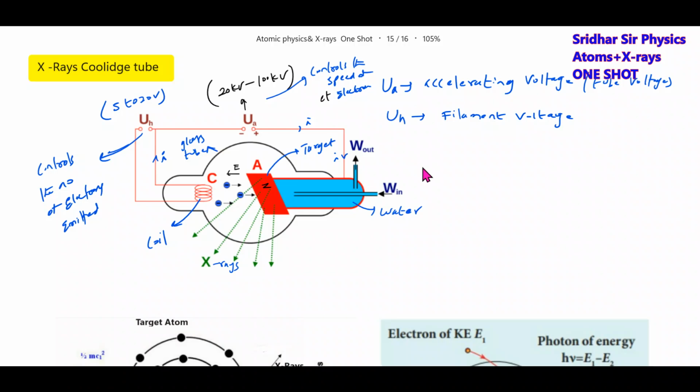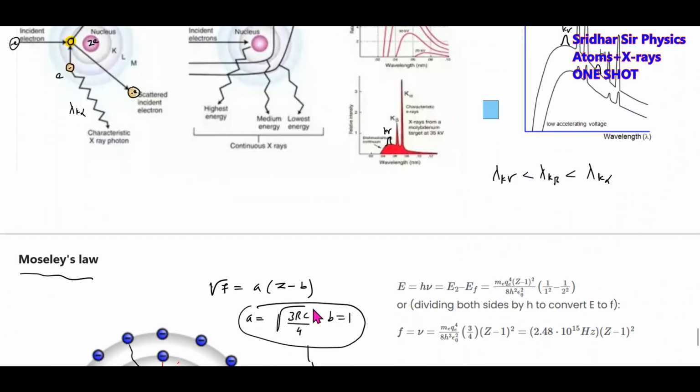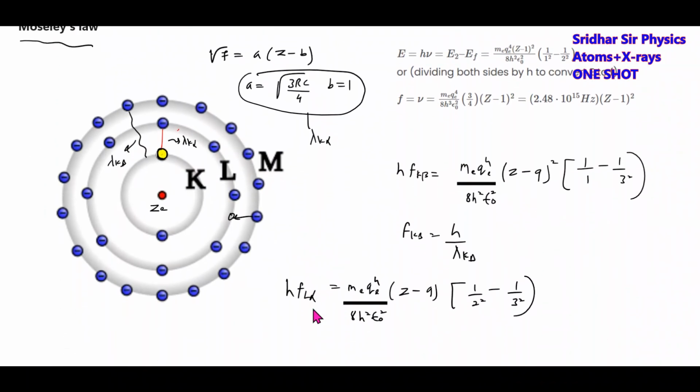These are all basic things which you have to remember. Very small topic, just general formulas are there, try to remember. So the only thing is, two wavelengths are there. One, cutoff wavelength. Cutoff wavelength depends on accelerating potential. Lambda k alpha, lambda k beta depend upon the Bohr atomic model. This method, for Fk beta, lambda k alpha, lambda k beta, these are the methods you have to follow.